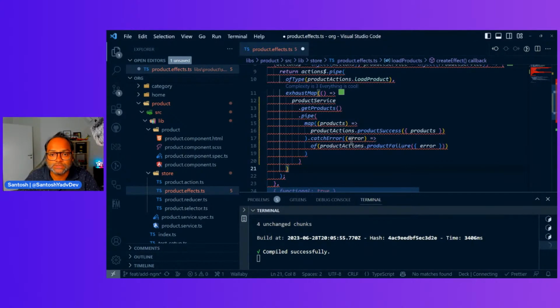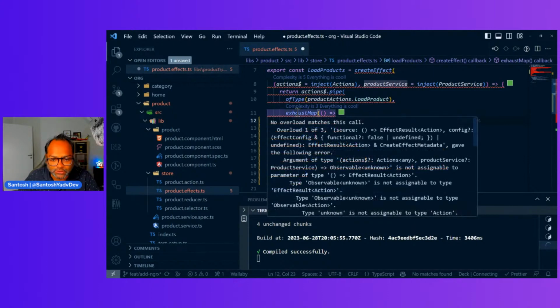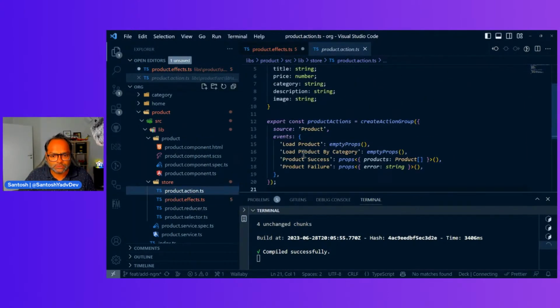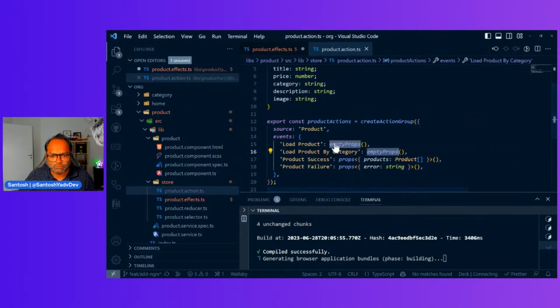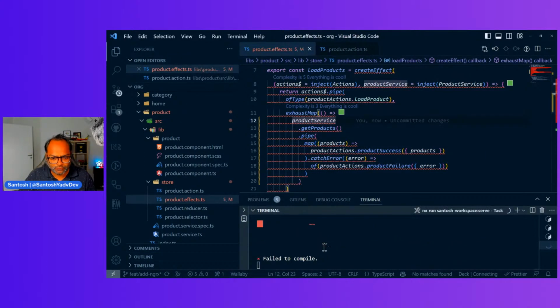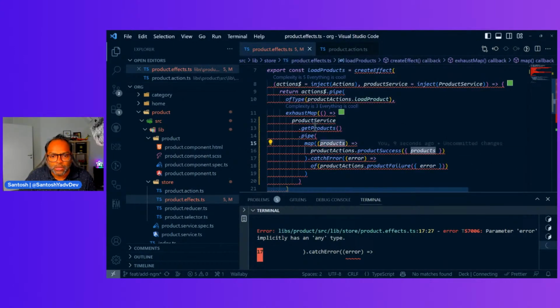And why is it giving me error? What did I change? Parameter error has implicitly any type. What?